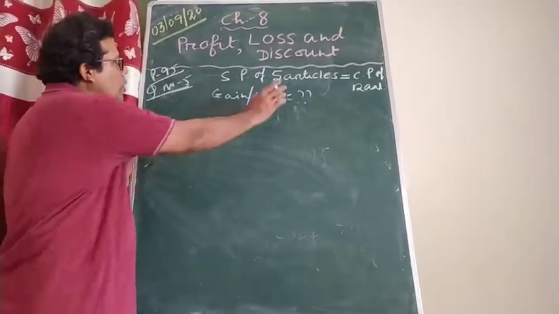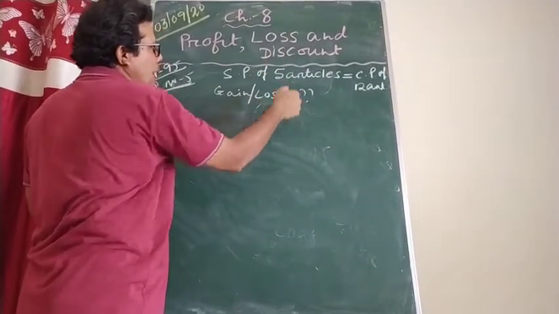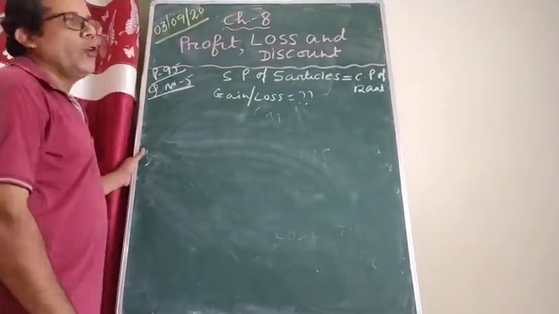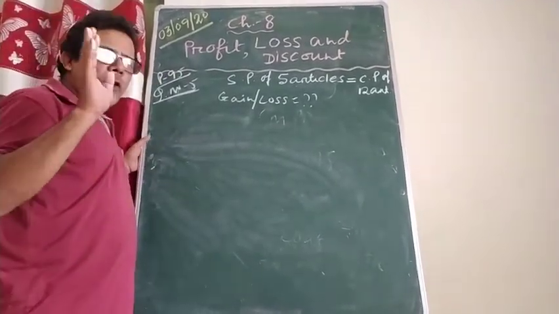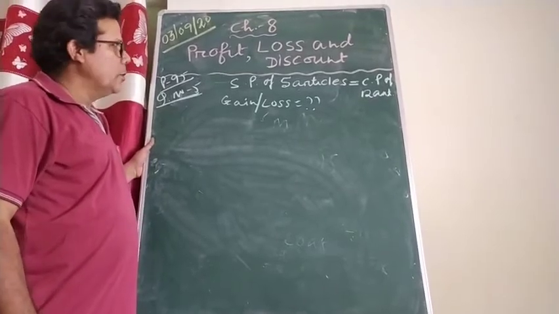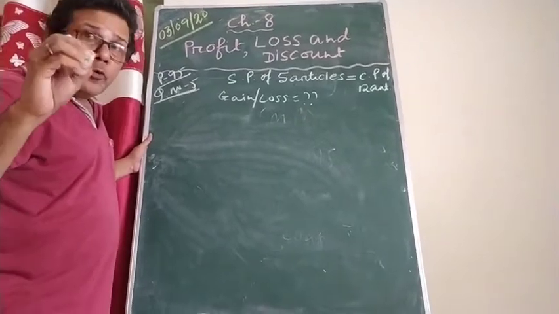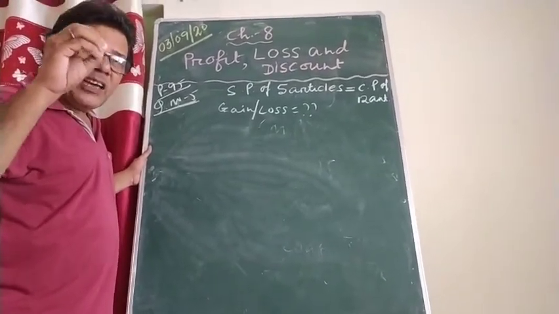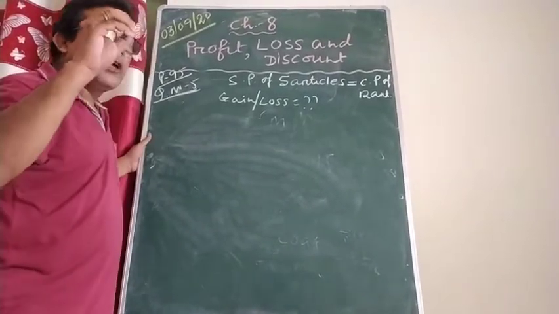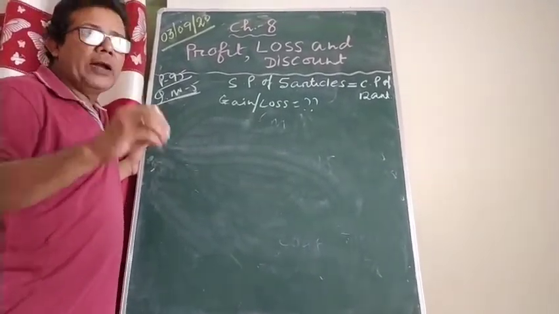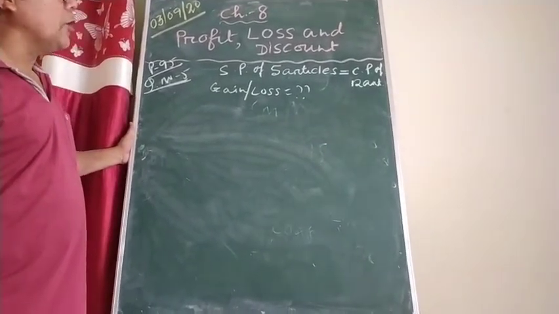Like I always told you, what is given there, you have to write it. What do you have to find out? Write it and put a question mark. You require gain or loss percent, or gain or loss, whatsoever it might be. Now, whenever you are going to find out the gain or loss, beta, what are you supposed to do? You have to find out the CP. When the word gain or profit or loss is there, your first duty is to find out the CP. If you are able to find out the CP, then finding out the gain or loss percent will not be a problem for you.